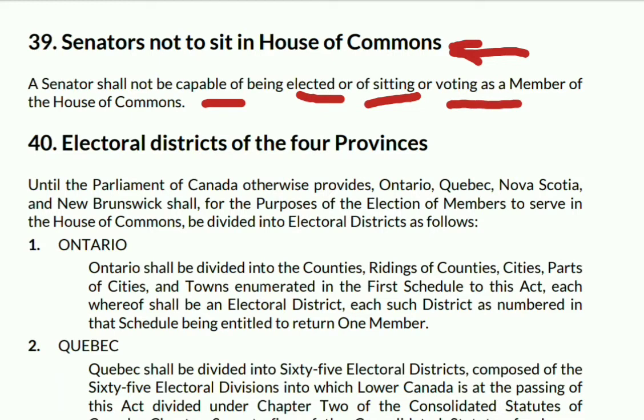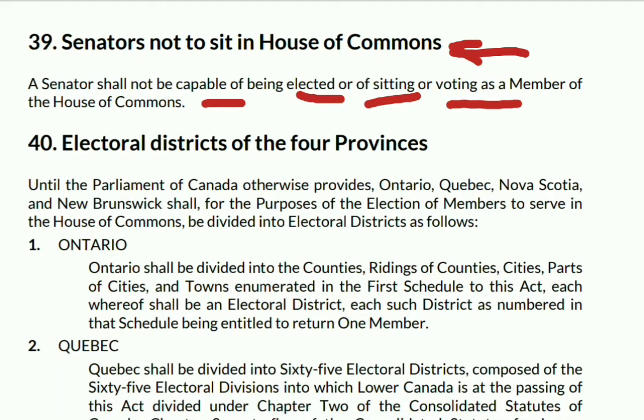Sitting means he cannot participate in the working of the House of Commons. So a senator cannot be elected as a member of the House of Commons, he cannot participate in the working of the House, and further he has no right to vote in any proceeding of the House of Commons.